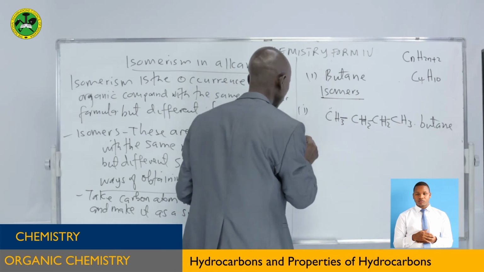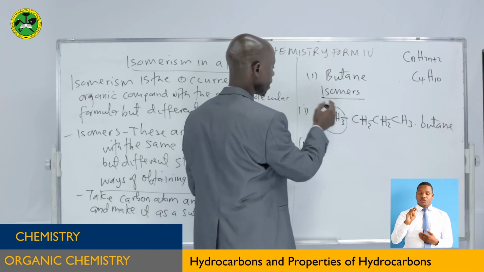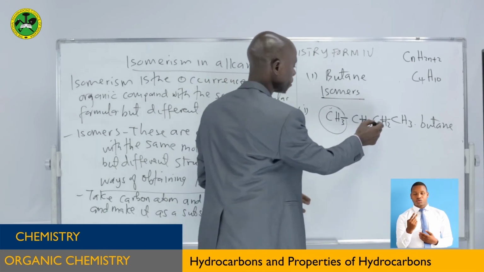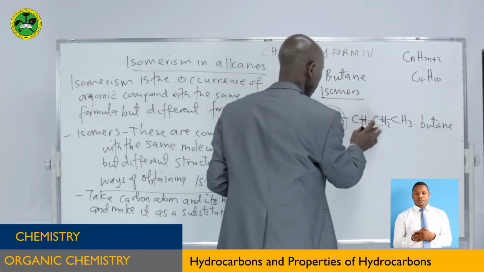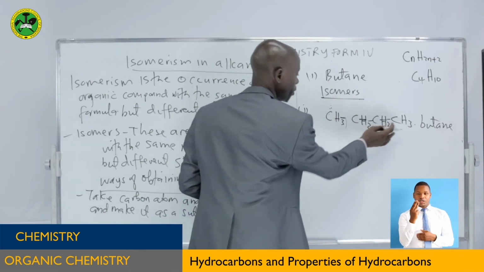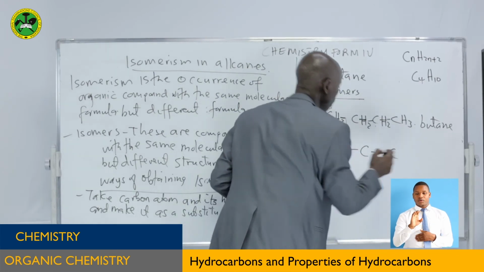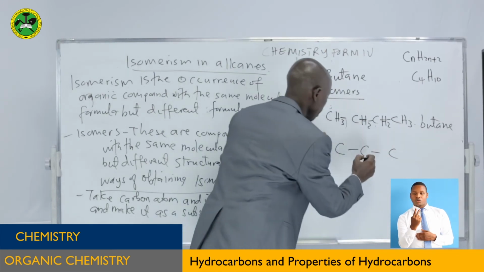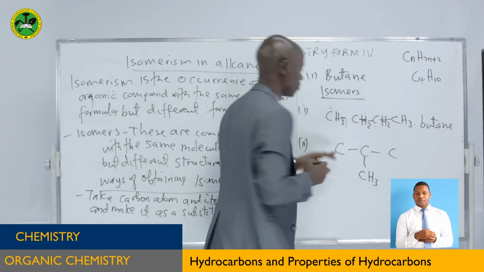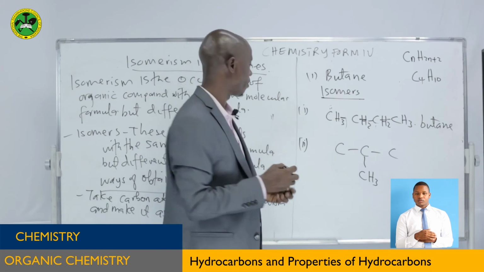Now we come to isomer number 2. For isomer number 2, we may take this one and make it a substituent to bond it here. So in the chain, you're going to remain with 3 carbon atoms: 1, 2, 3. This one we make a substituent this way. We fill the valence of carbon by filling in the hydrogen atoms.